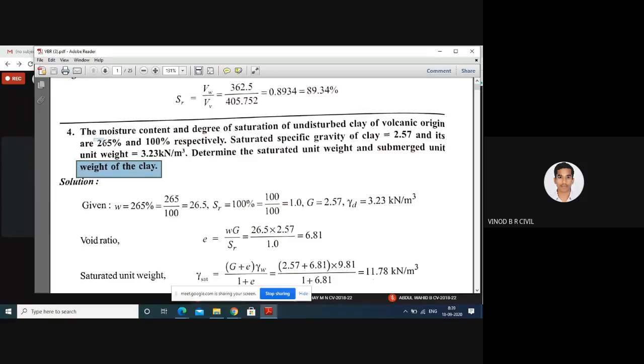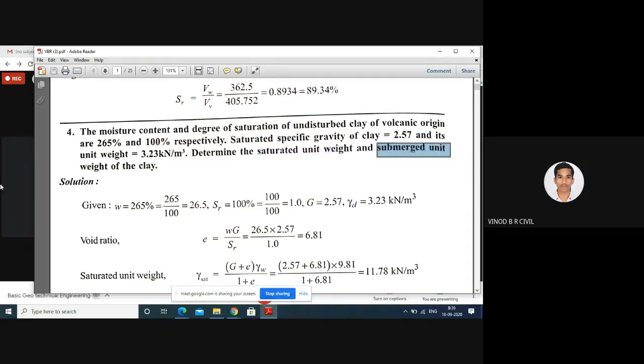In the problem they have given the water content, the degree of saturation SR, the specific gravity 2.57, and the unit weight gamma d.